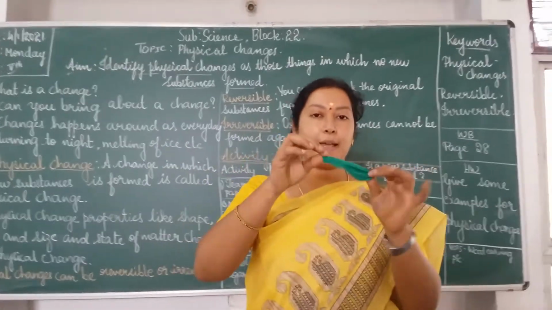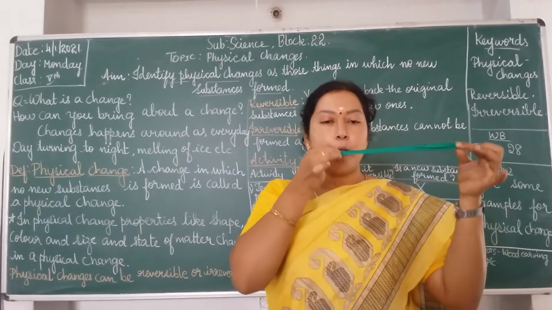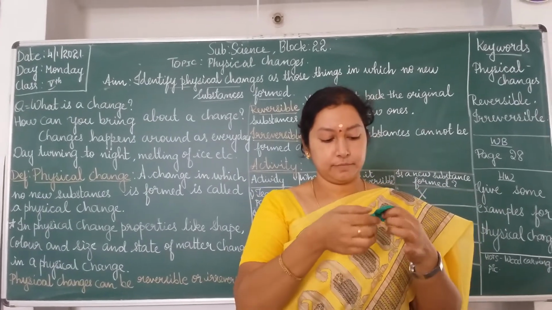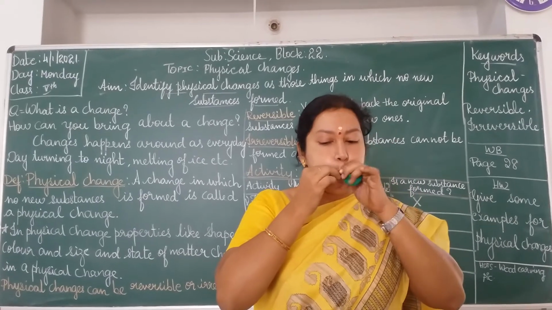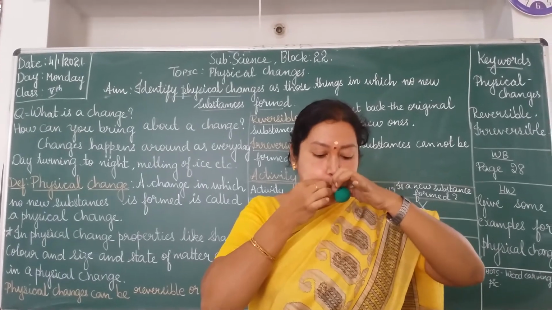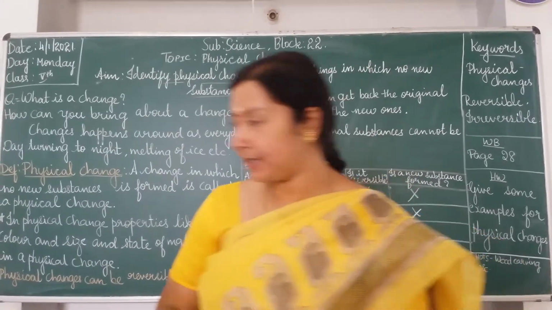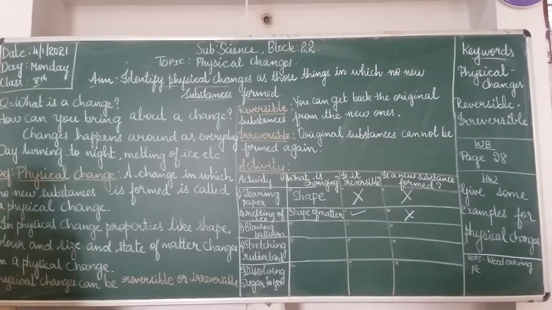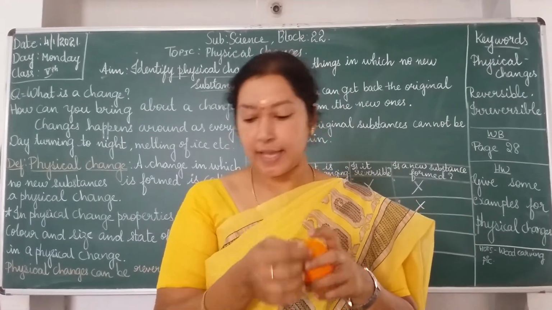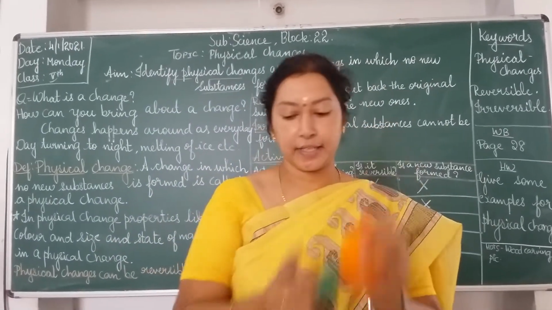Look here, I have a balloon in my hand. The shape of the balloon you can see here. It does not have any air in this. Now you see. When I blow this balloon, you can see the air filling in this balloon. Look at this. I have filled air in this balloon. So what happens? When I remove this air, I can get back the original shape of the balloon, isn't it? Inflated, deflated balloons I can get.